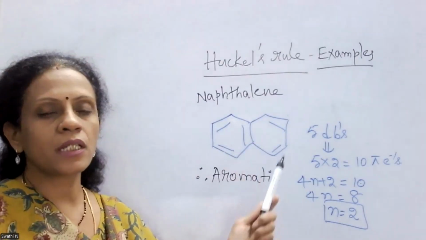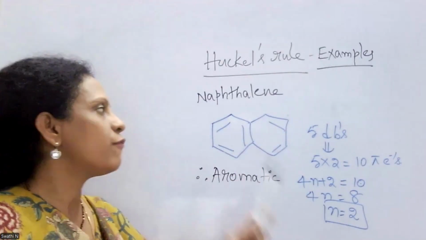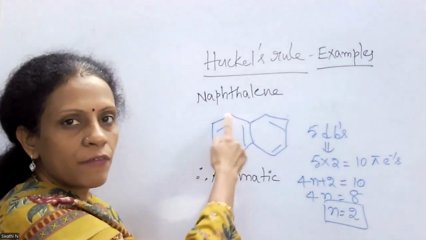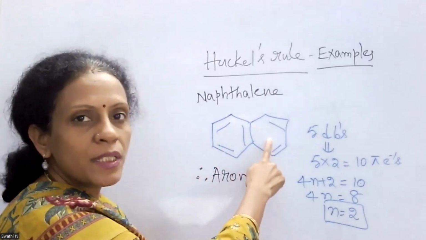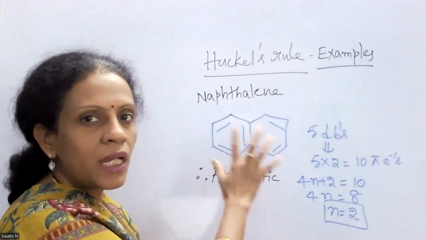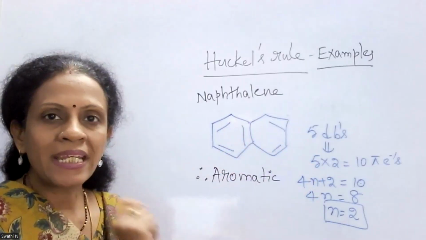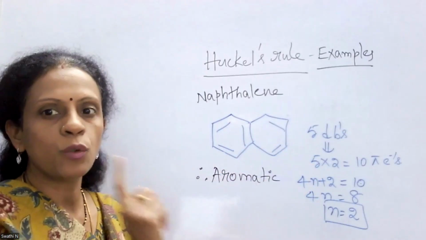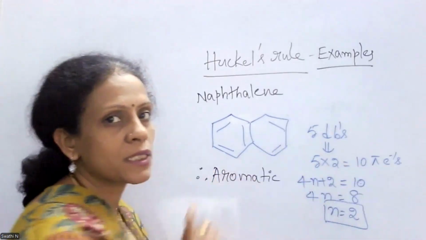Okay, so in this structure, if you see, the total number of double bonds is 5. One of the benzene rings has 3 double bonds and the other benzenoid ring system has the other 2 double bonds. So overall it contains 5 double bonds. Each double bond accounts for 2 pi electrons. So overall 5 2s are 10 pi electrons present.